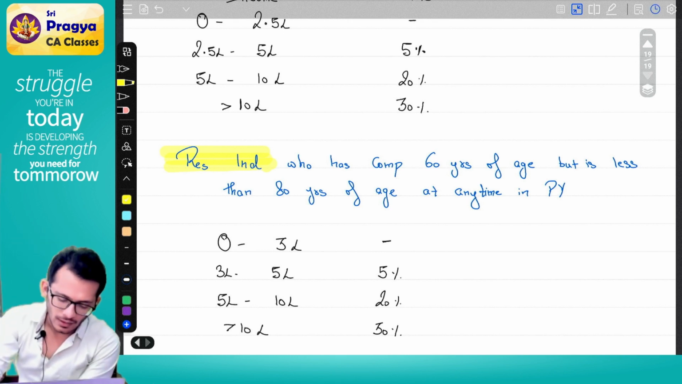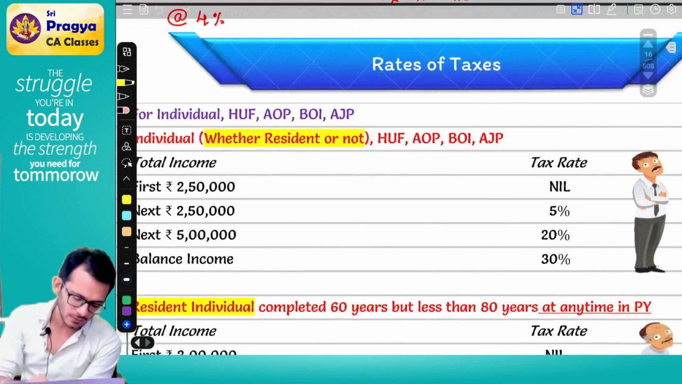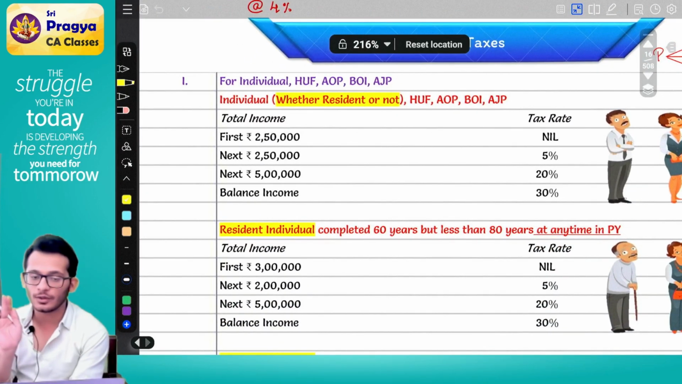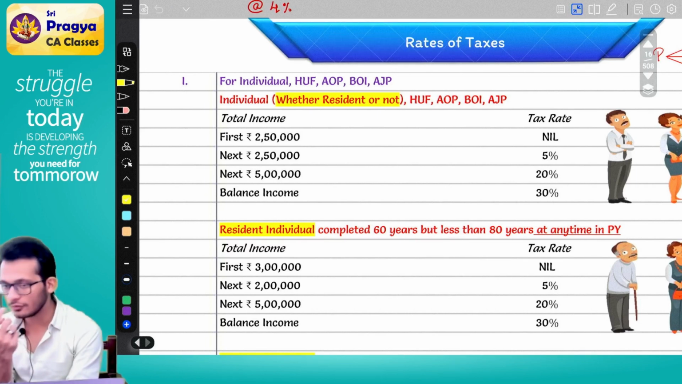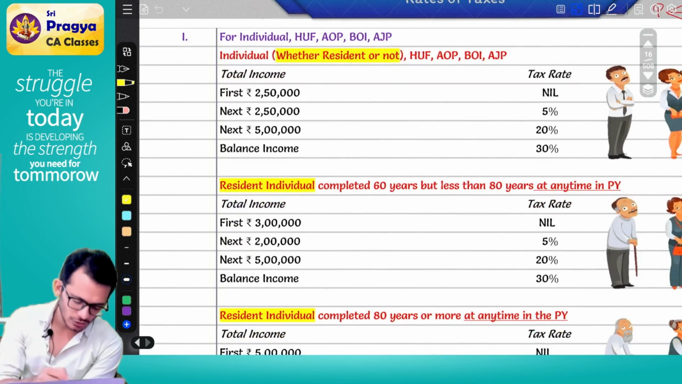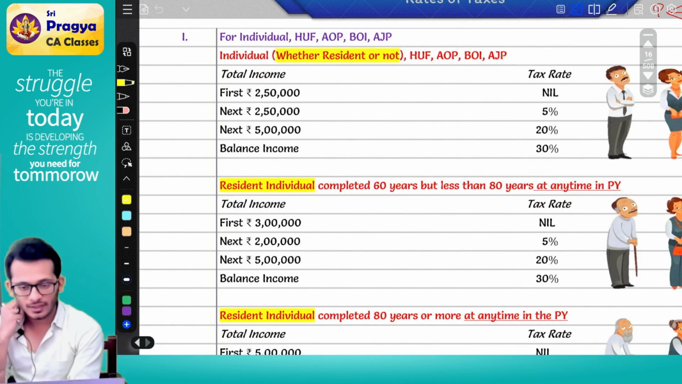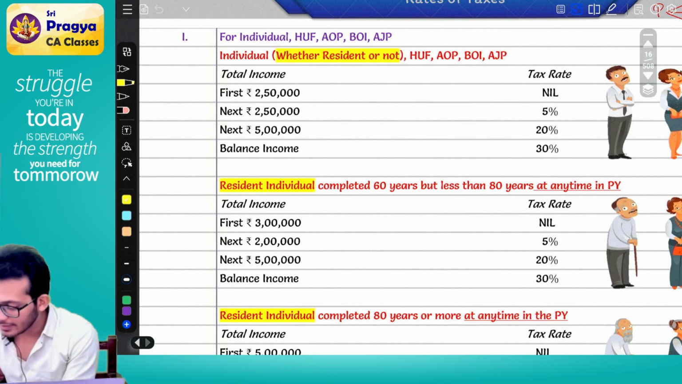In my book, I would have put it as yellow. And I told you, in my book, yellow means important cases where you may miss out. So using the important highlighter, please ensure that you mark this off. Mark off the resident individual part.